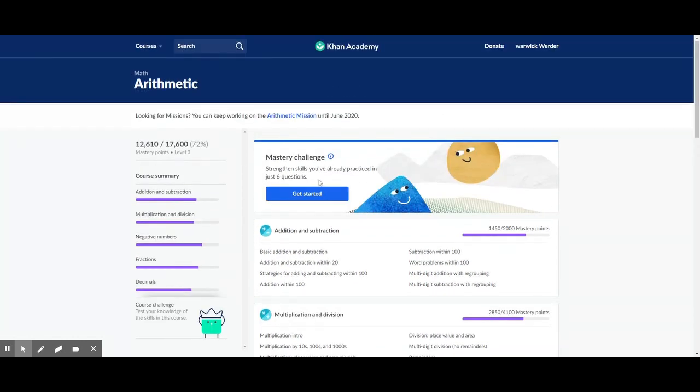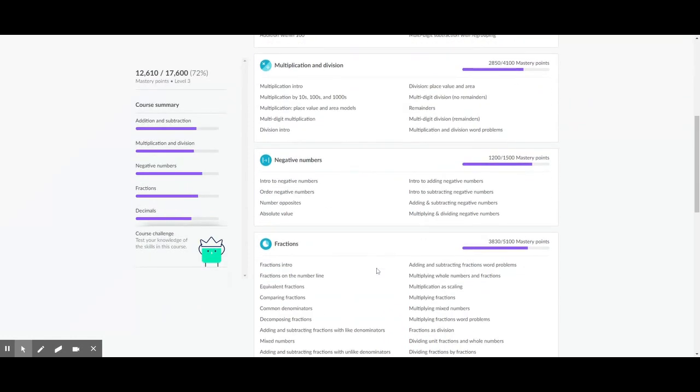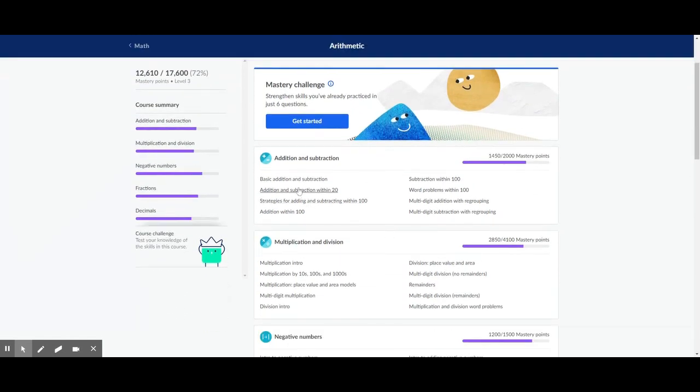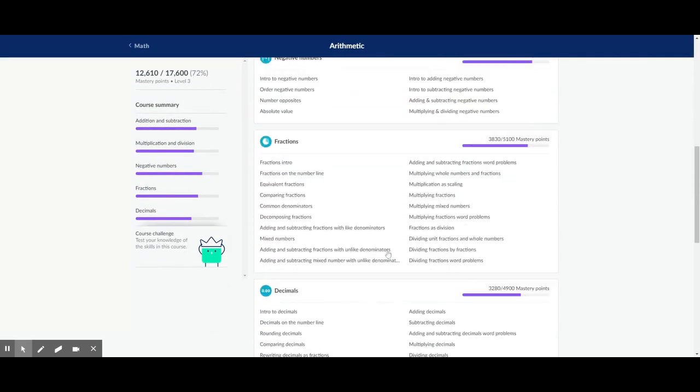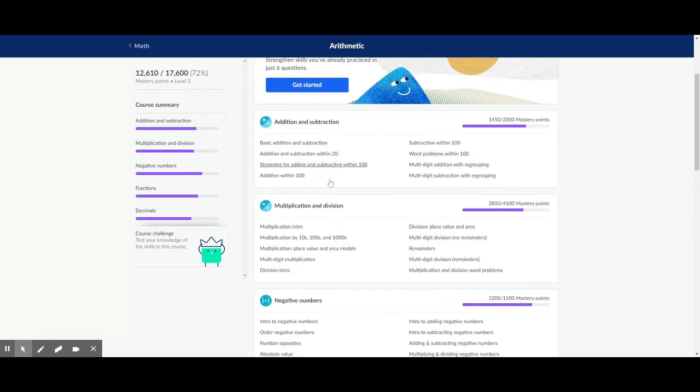They've got a Mastery Challenge or Mission. I don't think you will see this when you sign in because you haven't done it before. So I think you'll have course and you'll have mission over here on the left-hand side. You just click on the mission and you're going to get a series of questions, I think about 15 questions or 30 questions or something. That's just to try and get a bit of an idea of what you know and what you don't know. I'd like you to try and do things without a calculator when you're doing it. And they've got a whole lot of stuff here, but you might have one question that does 3 of these, so you don't have to do every single thing.